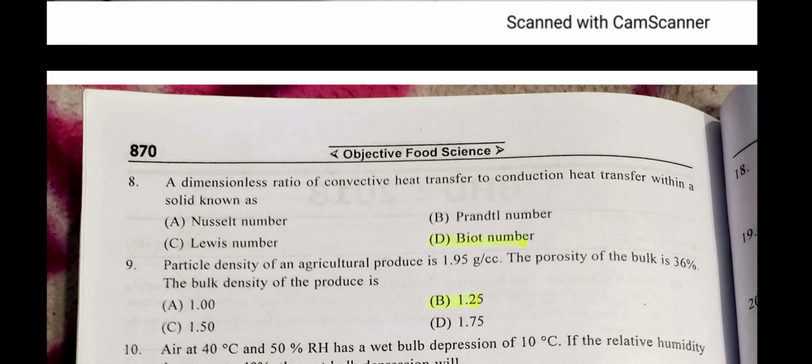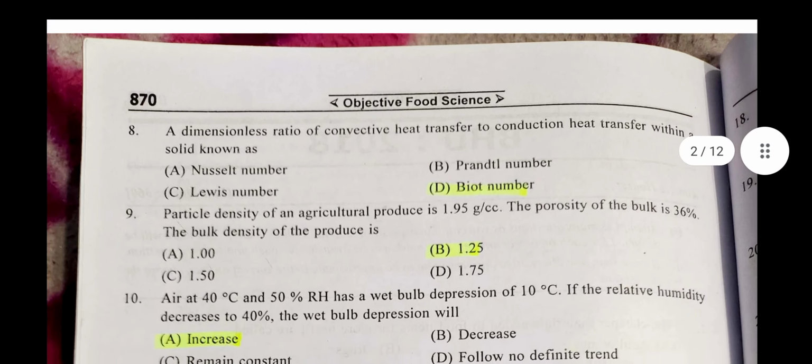A dimensionless ratio of convective heat transfer to conduction heat transfer within a solid is known as Biot number. Okay. But Biot number is not the correct answer. Okay. Prandtl number is the correct answer. Okay. Now, question number 9.